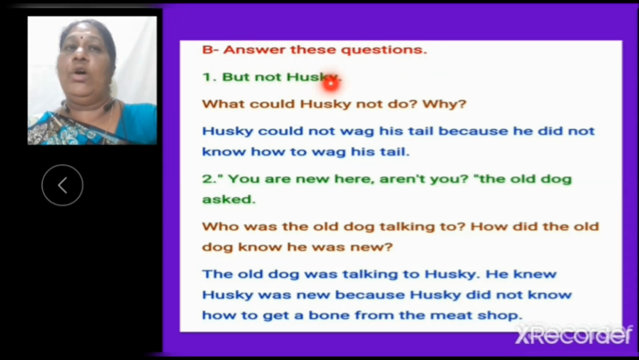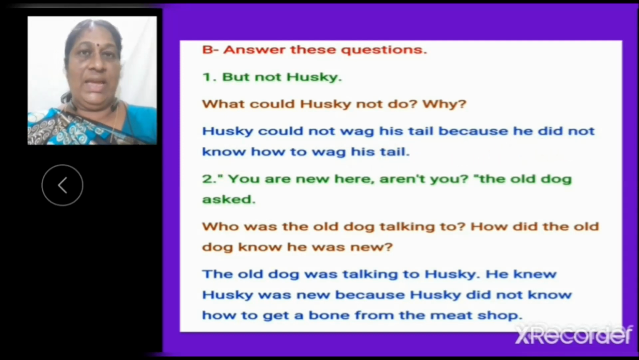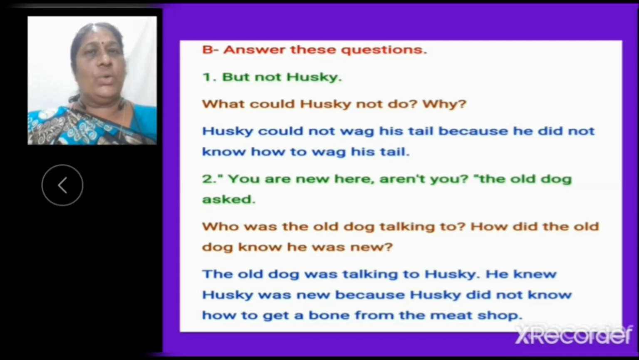First, what could Husky not do? Why? Husky could not wag his tail because he did not know how to wag his tail. Husky had a very short tail, children, so he did not know how to wag his tail.